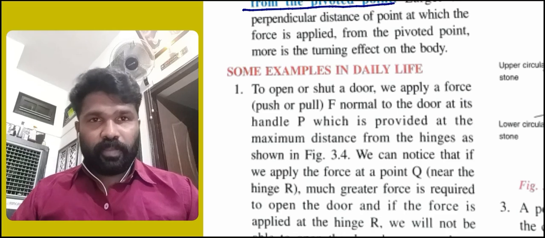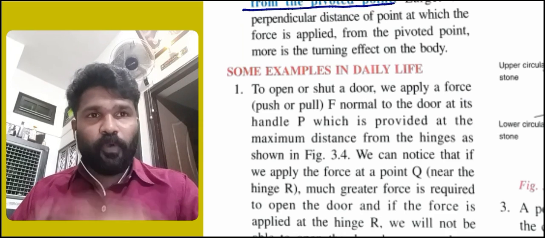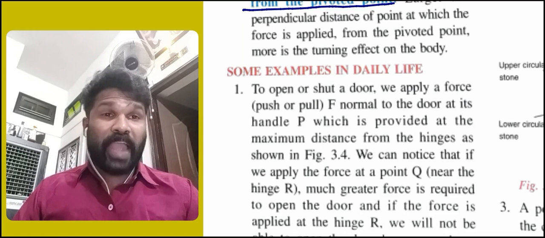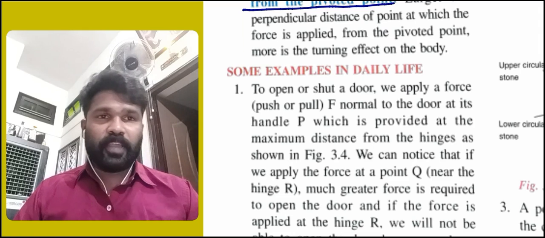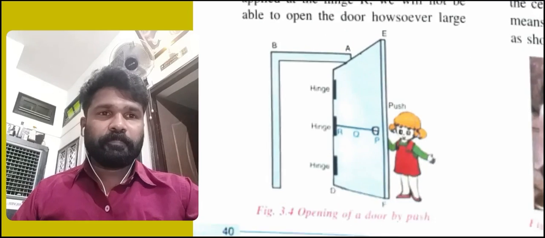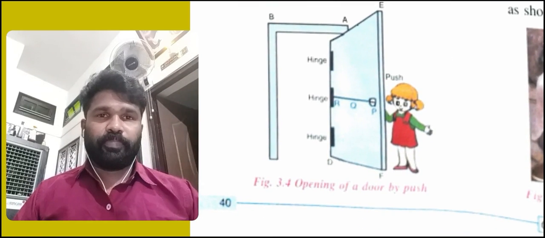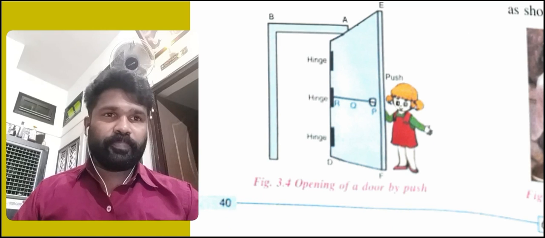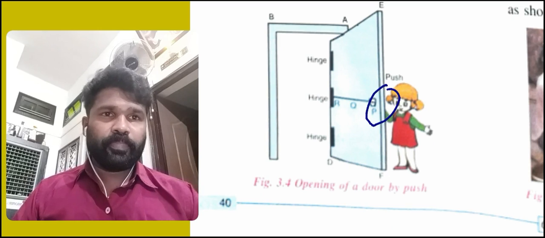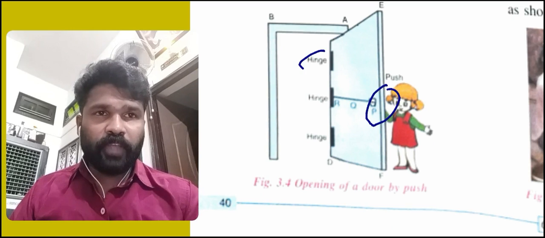We apply a force F on the handle P, which is provided at the maximum distance from the hinge, as shown in the figure. Here is the handle P, and here 3 hinges are there.